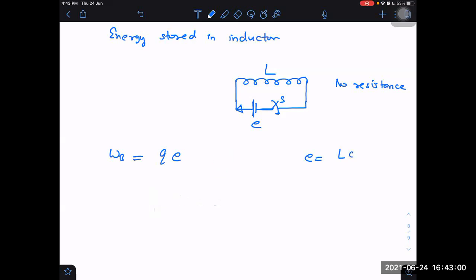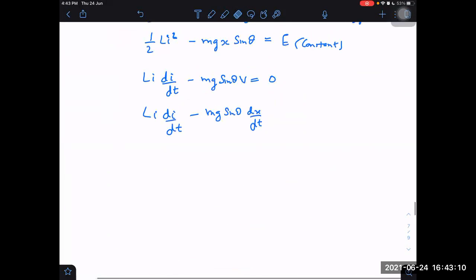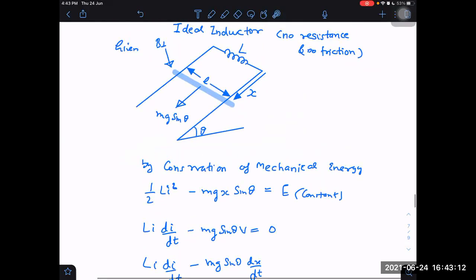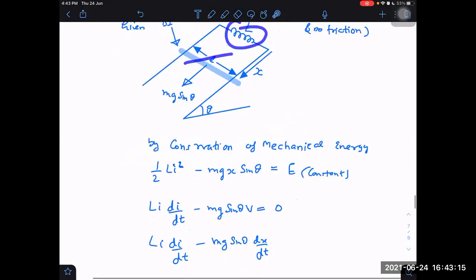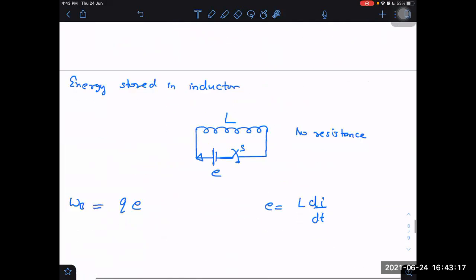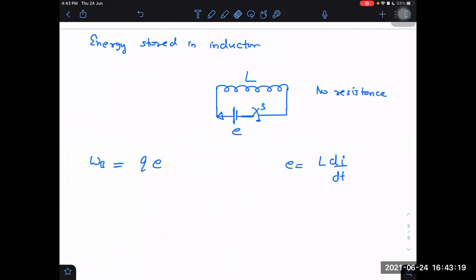Did I tell you this also? This also I did not tell. L into di by dt is EMF. Did not say that also. Okay, you have just introduced it. Then let us leave this only for next week. Inductors I am leaving completely, maybe for next week. Let us leave it for the time being.